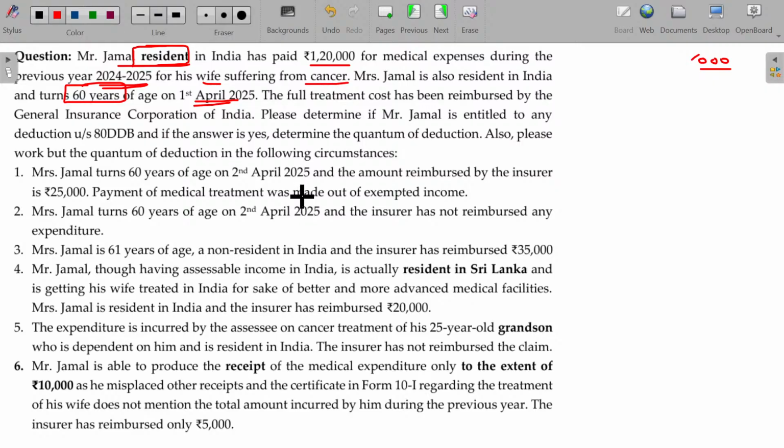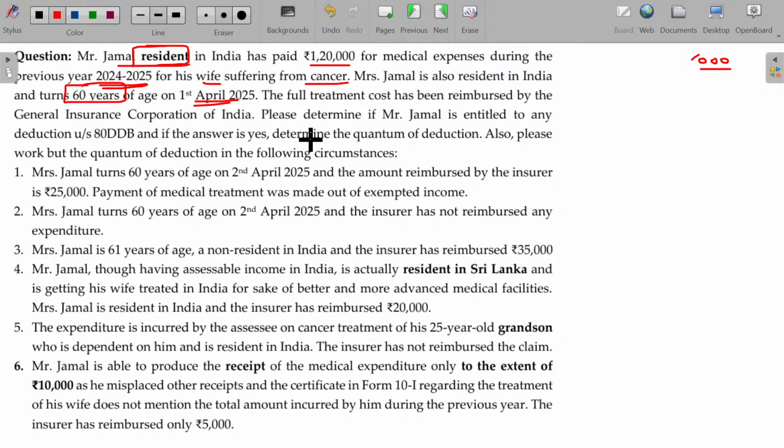So the patient who celebrates his or her 60th birthday on 1st April will be considered as having completed 60 years by 31st March itself. Okay, very simple. You know that 1st April 2025 celebration means exactly 60 years ago she might have been born. 1st April to 31st March of the next year, it may be less than 1 year, right?